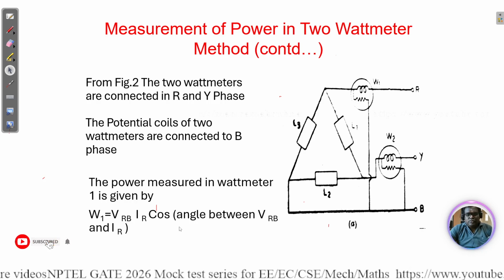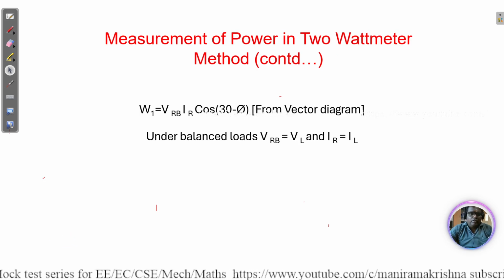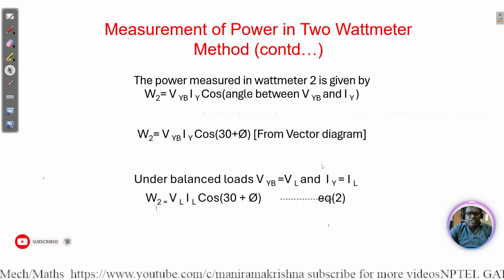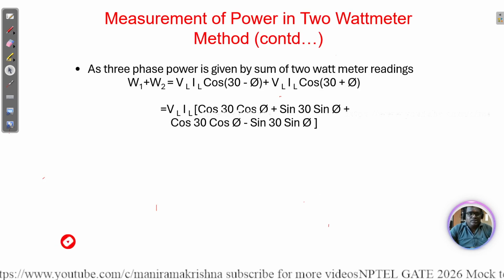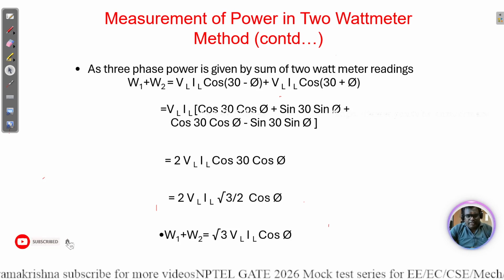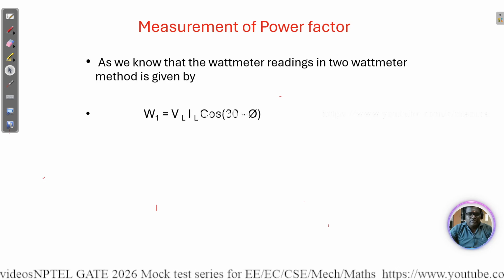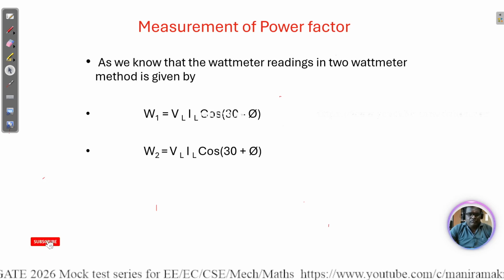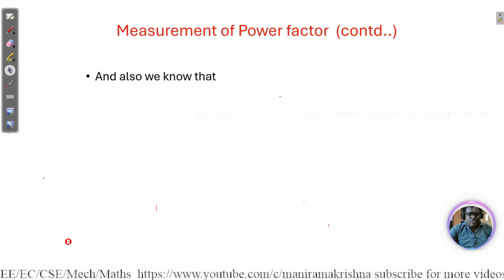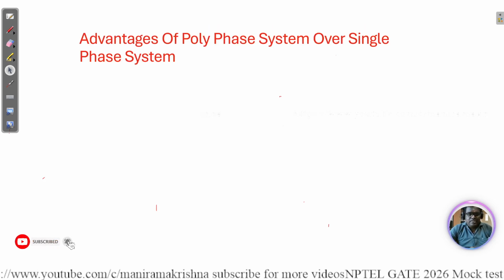Across each one, we take the line voltage and current in the phases. You can see the diagrams, and these are the formulas we are using. Based on the formulas, we get the total power in the circuit. This is a previously asked question, as well as the measurement of power factor. You can get the power factor based on these equations. I'm not going into in-depth explanation.